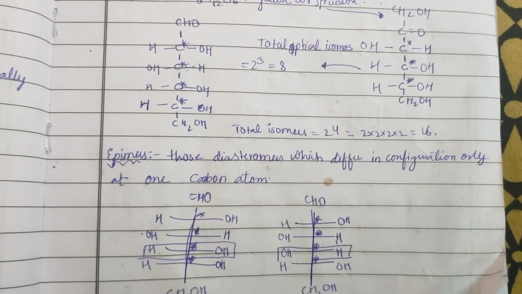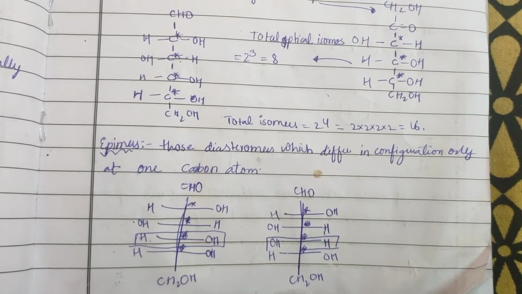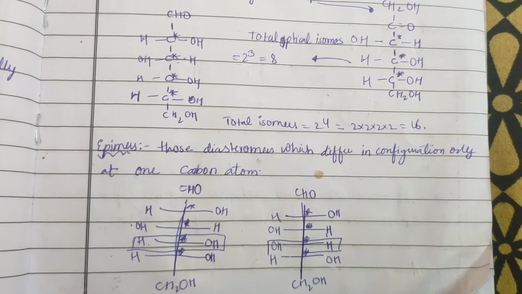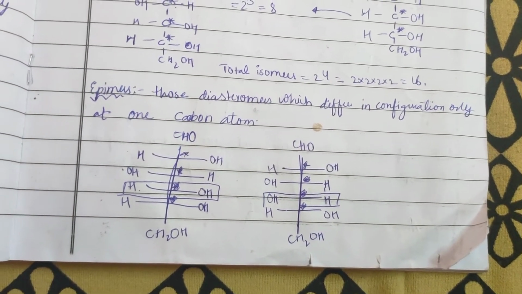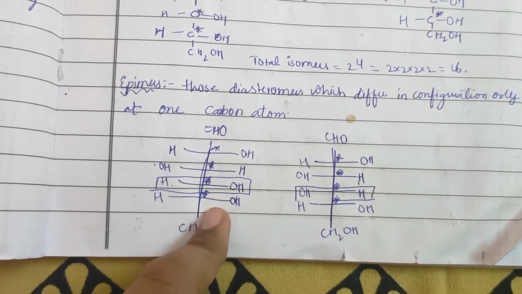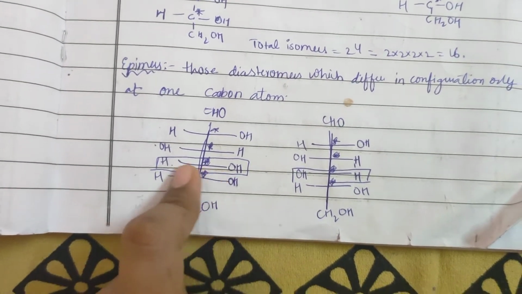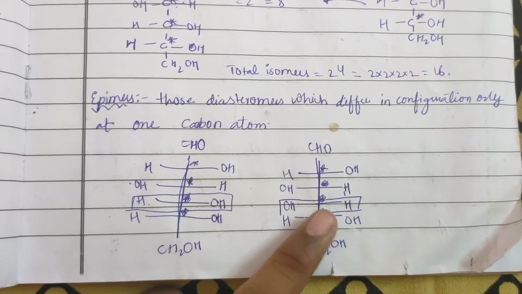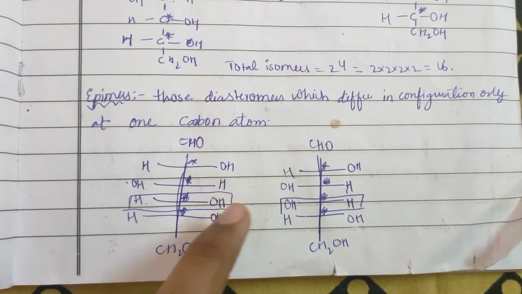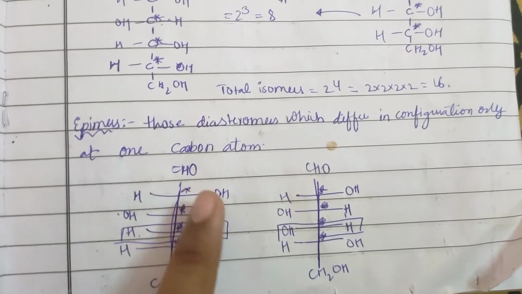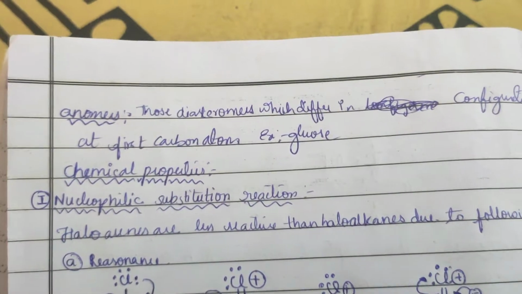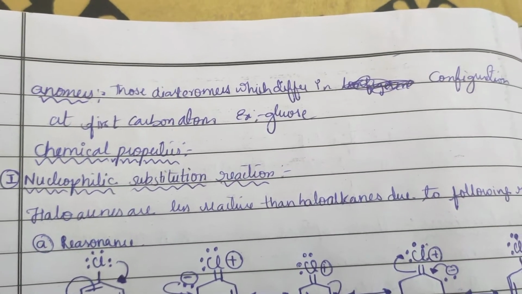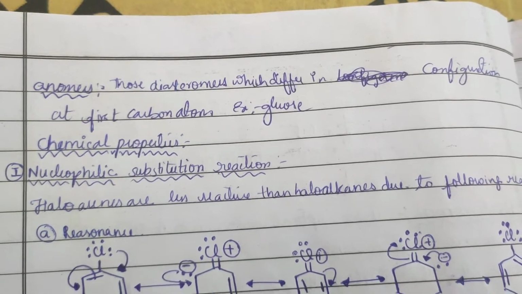Now let us discuss epimers. These are diastereomers which differ in configuration only at one carbon atom. Here you can see, this is an epimer of this, because it differs in configuration at one carbon atom. Now anomers. These are diastereomers which differ in configuration at the first carbon atom, for example glucose.